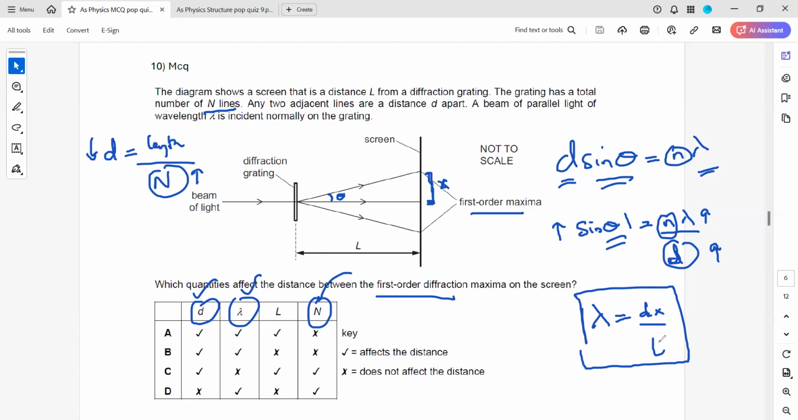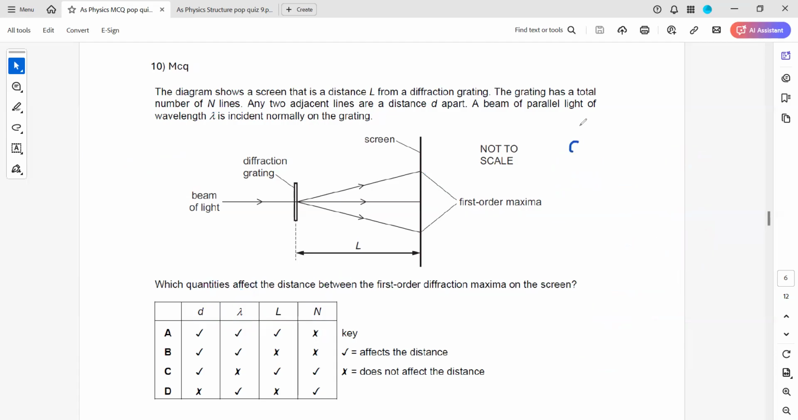What about L? As you can see here, how is it related? Because what we are doing, we are comparing two formulas: d sine theta is equal to n lambda, and the other formula, lambda is equal to dx divided by L. So this is x; d is the spacing between the slits, x is the spacing from the center to the order, first order or second order.